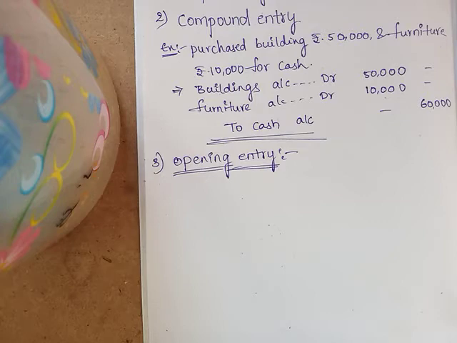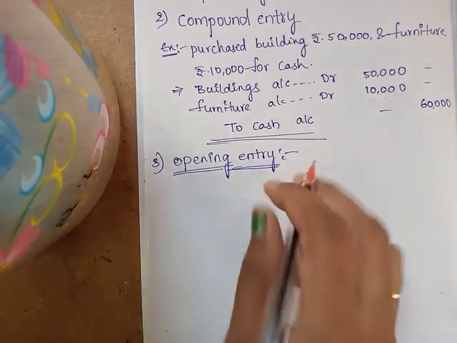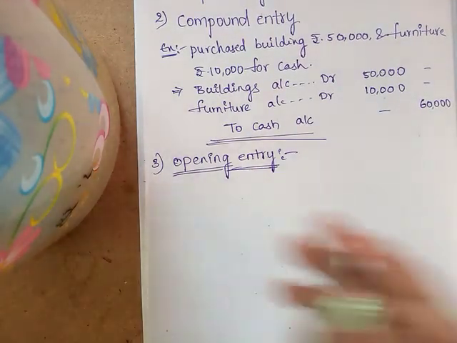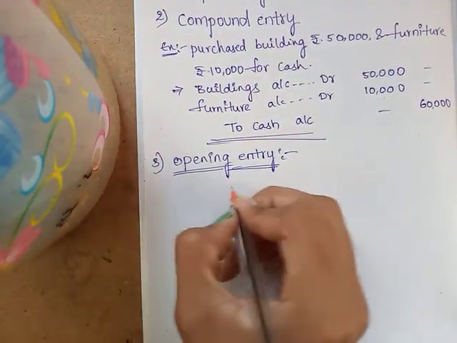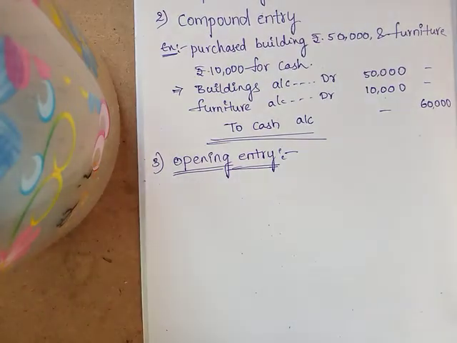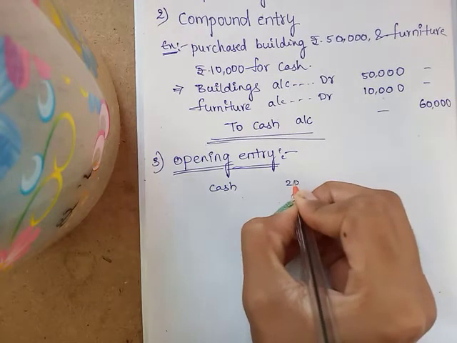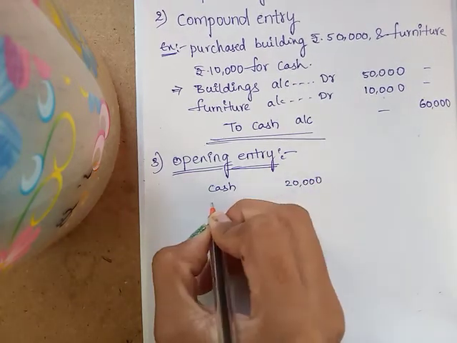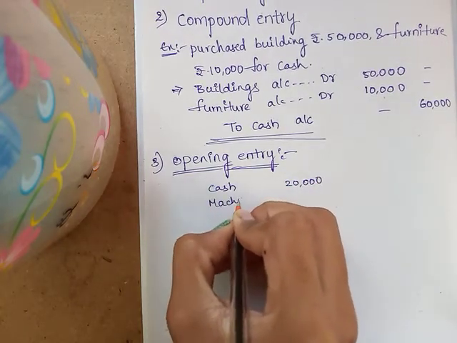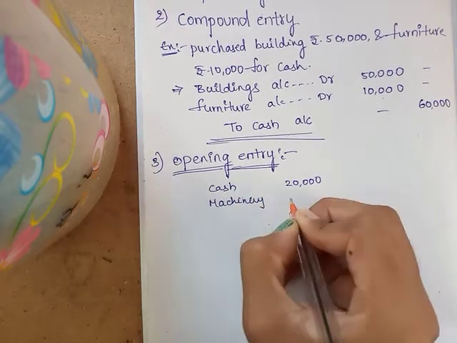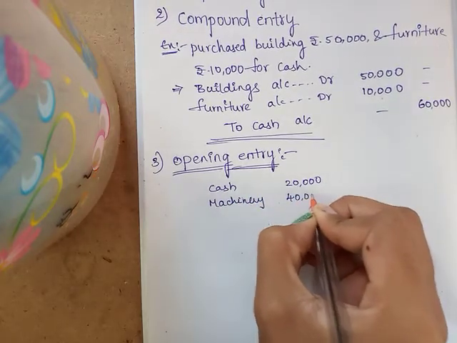See here, I'll tell one example. Suppose some assets are there, some liabilities are there. Assets are: cash 20,000. Machinery is an asset, that machinery is 40,000.